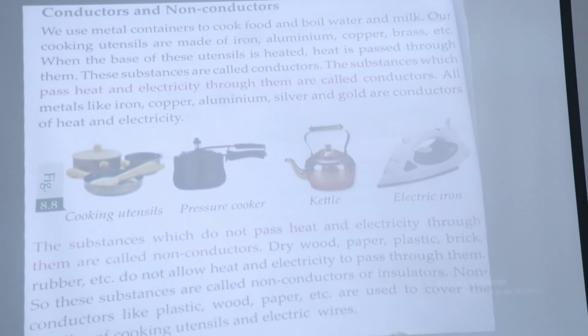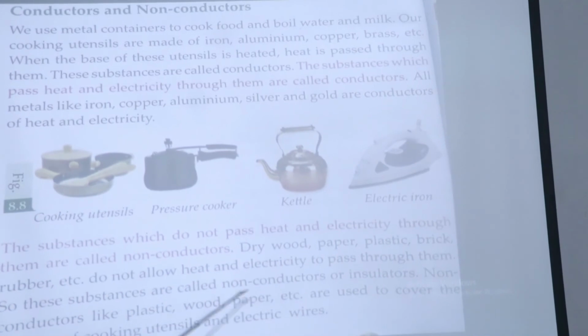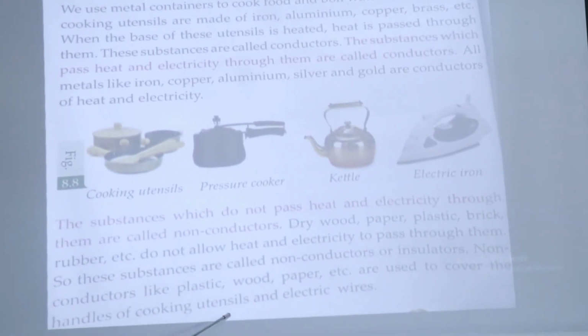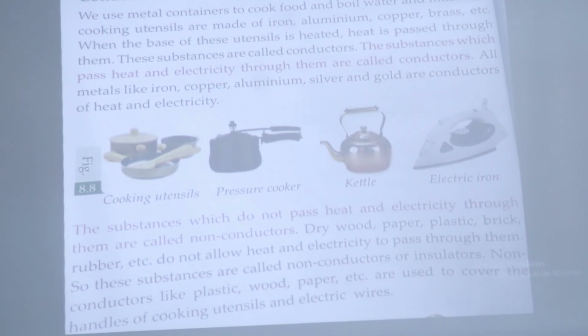Okay, now the next one. The substances which do not pass heat and electricity through them are called non-conductors. Dry wood, paper, plastic, brick, rubber, etc. do not allow heat and electricity to pass through them. So these substances are called non-conductors or insulators. Non-conductors like plastic, wood, paper, etc. are used to cover the handles of cooking utensils and electric wires.